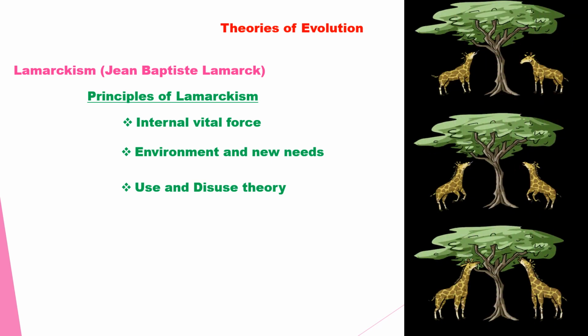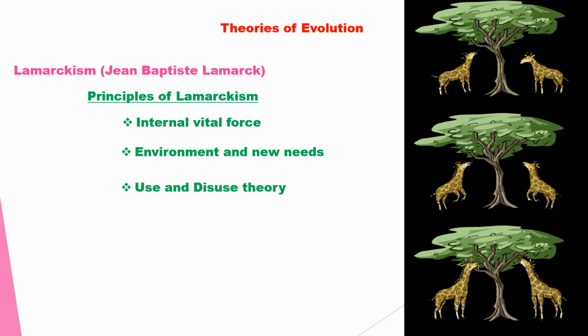See the picture. The giraffe could not get greens, so the giraffes were struggling to get greens. So they used the forelimbs and legs continuously, and the forelimbs and legs strengthened.